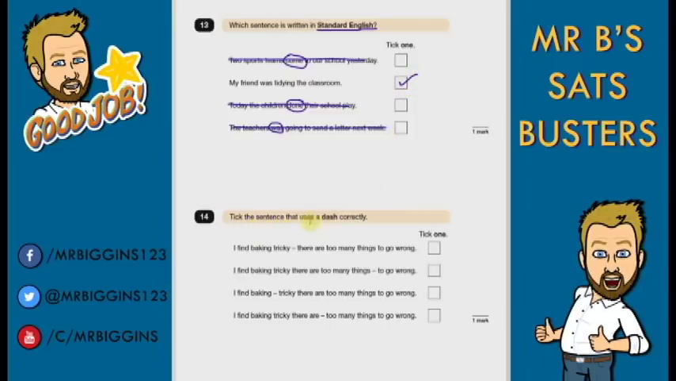Question 14. Tick the sentence that uses a dash correctly, okay? Again, this is people will be like really worrying about a dash thing.